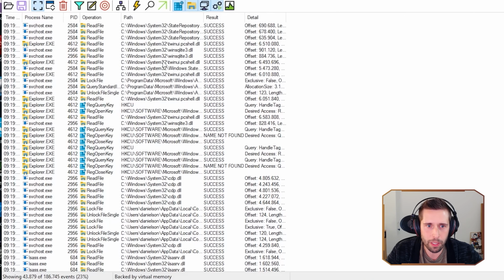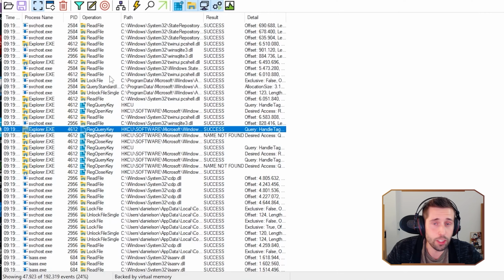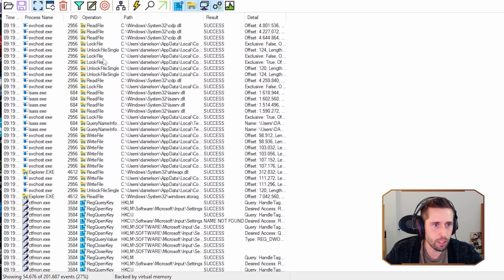But it's a really important part of malware analysis, at least for the behavioral malware analysis, which is what we're doing now. It's a very famous tool in the malware analysis community. And I should say that the tool is not just for malware analysis. I think its primary purpose was for debugging and general system monitoring. But the malware analysis community got a hold of it and realized the value in it. And so this is Process Monitor.